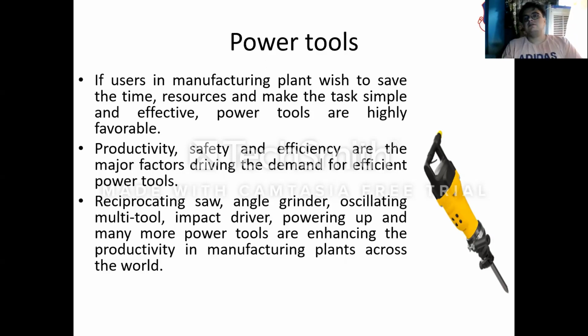So the efficiency is increased, the productivity is increased, and the whole work is done by the machines itself. As a result, safety is also maintained.